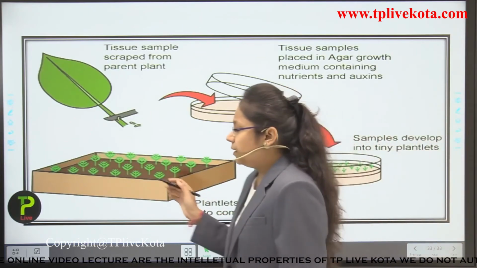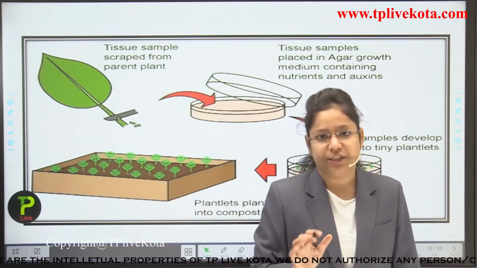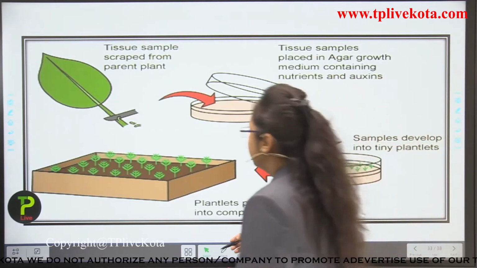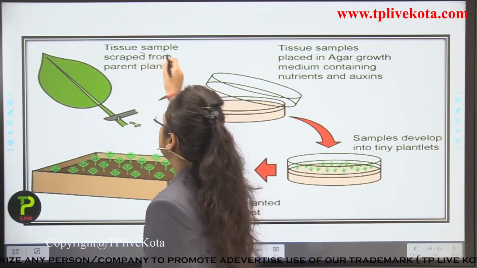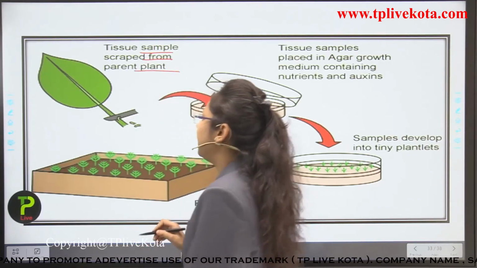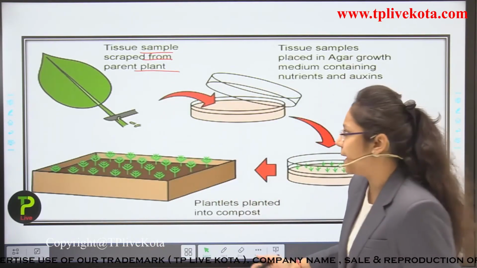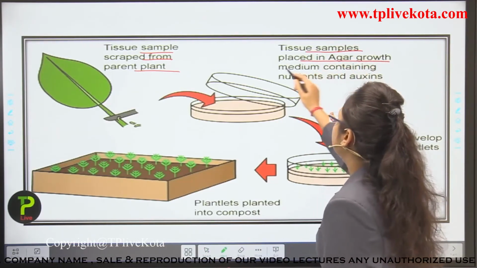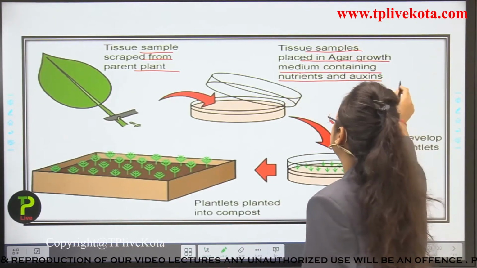Now, this is the method through which micropropagation takes place. We will understand it step by step. The first step is that a tissue sample is scraped from the parent plant. After this, the tissue sample is placed in agar growth medium containing nutrients and auxins.